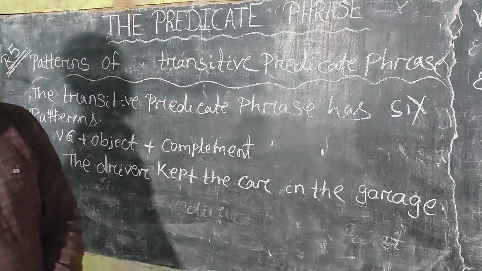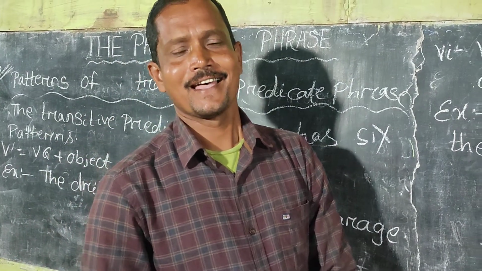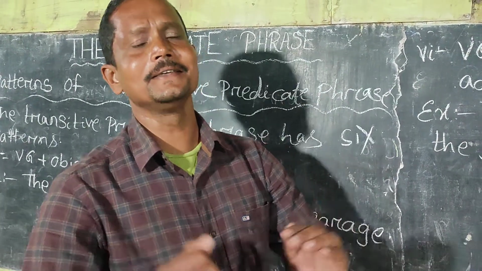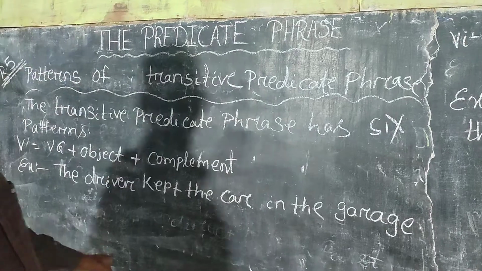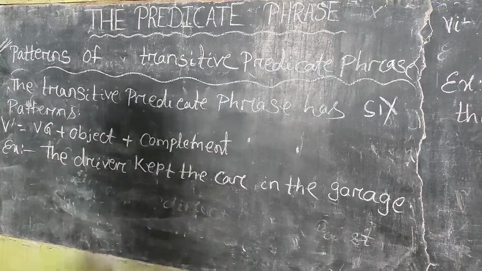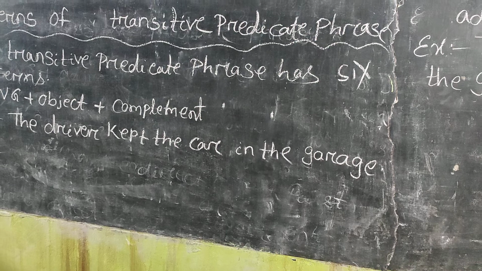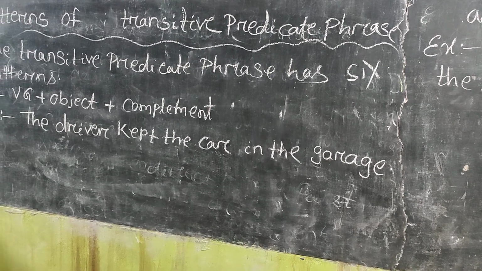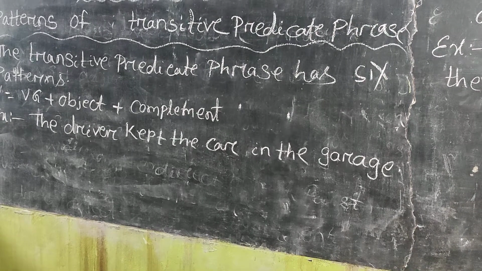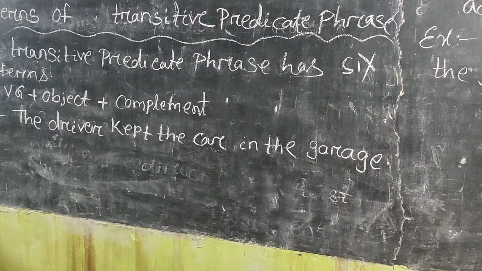Pattern number 5 is VG plus object plus complement. It is pattern number 5. And example is the driver kept the car in the garage. Kept the car in the garage, it is the transitive predicate phrase. The driver kept the car in the garage. And kept the car in the garage is the predicate phrase. Kept VG, the car object, in the garage complement.